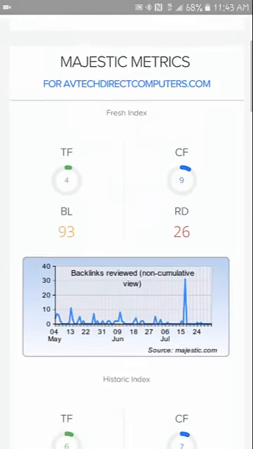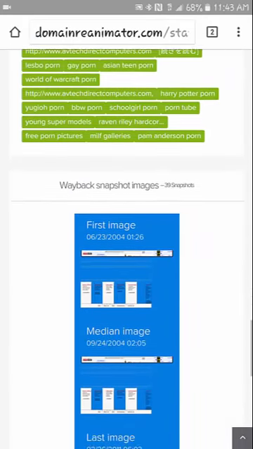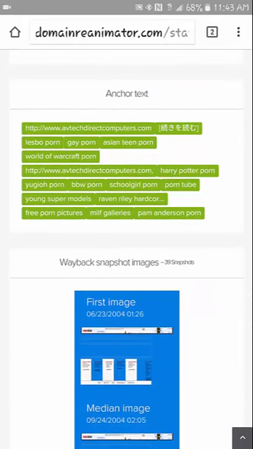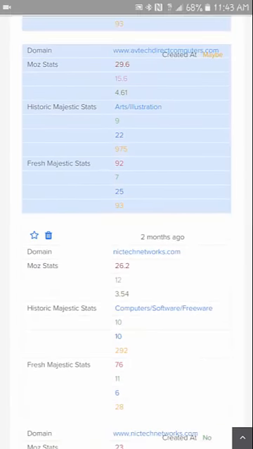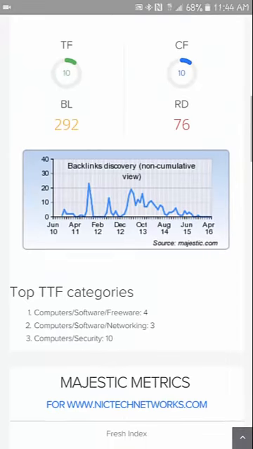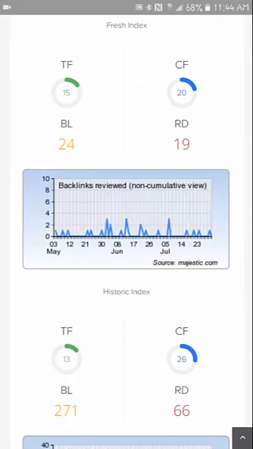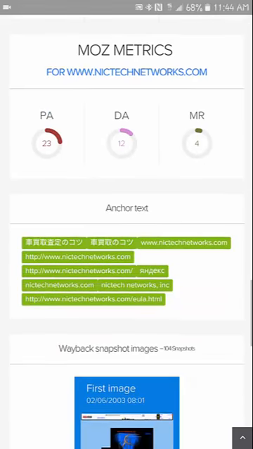I'm just going through and looking at URLs that look like they could be something, like they used to be a real site. That one was obviously spammed with porn. Let's see, nice tech networks. So this one here, got trust flow, citation flow, not too bad. Trust flow, citation flow, link velocity looks good.